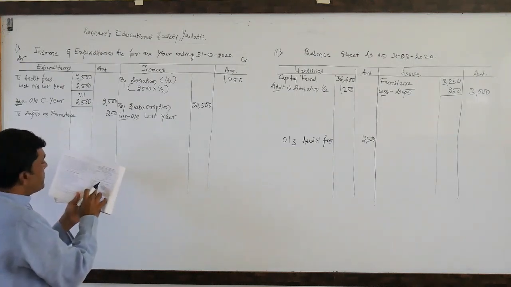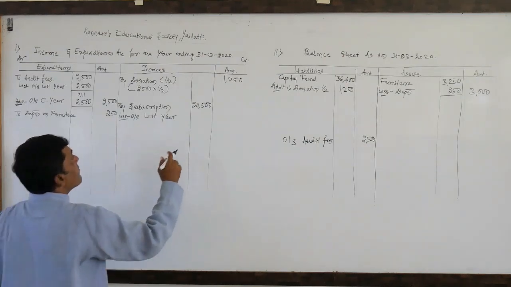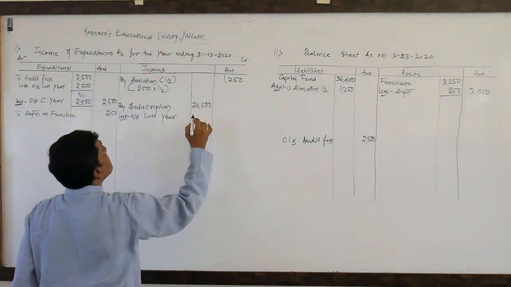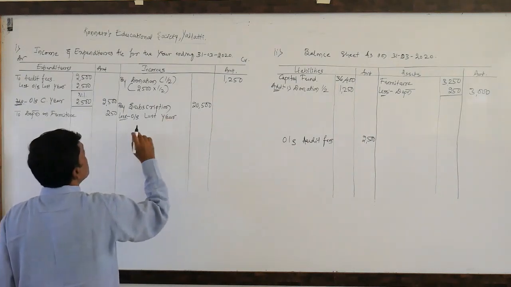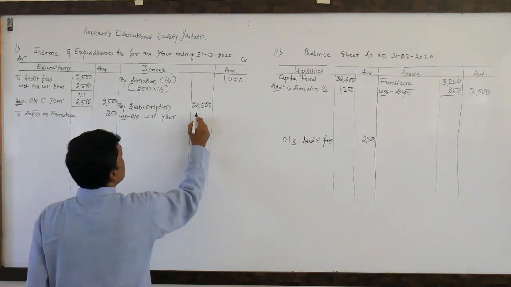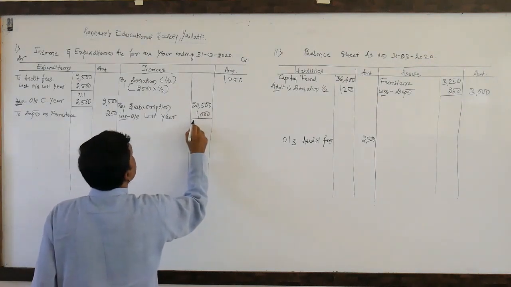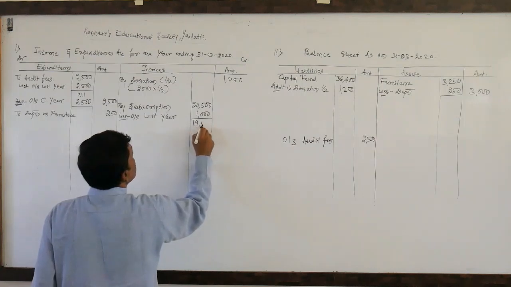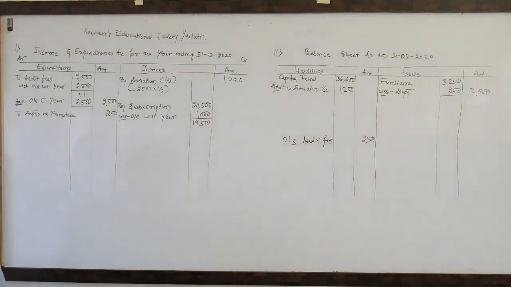So from 20,500 received this year we need to deduct last year outstanding rupees 1,000. Here 19,500 is the current year subscription.